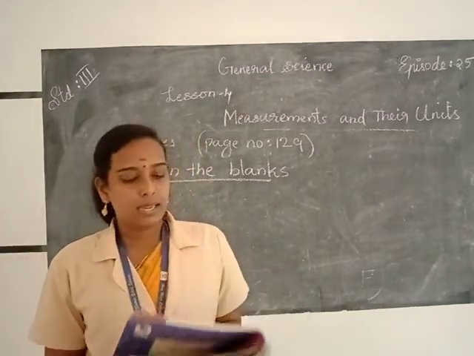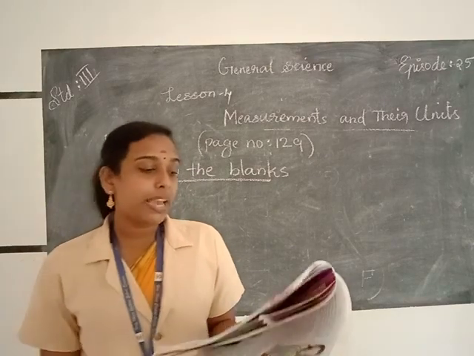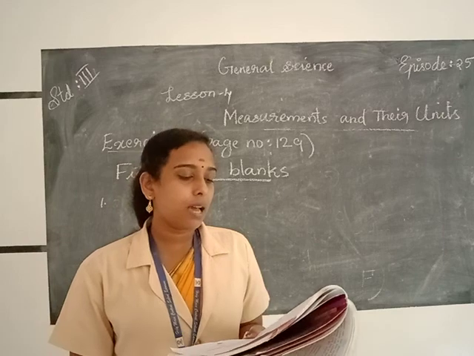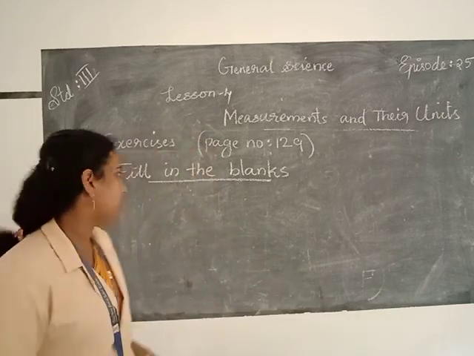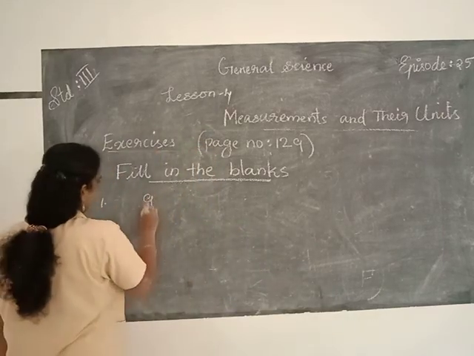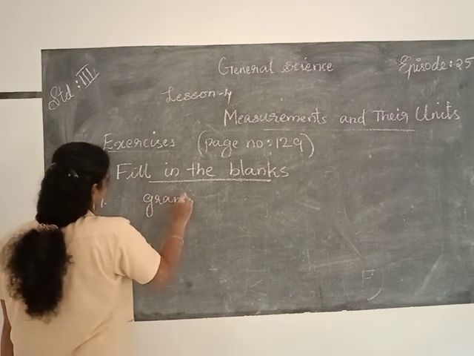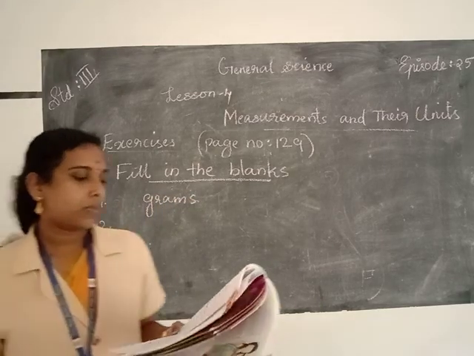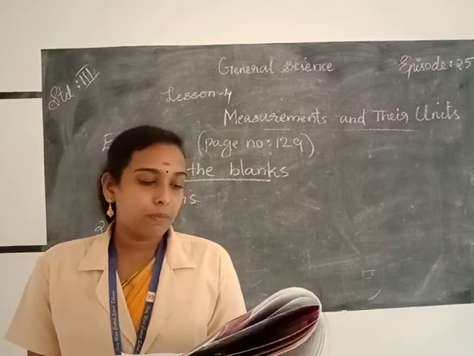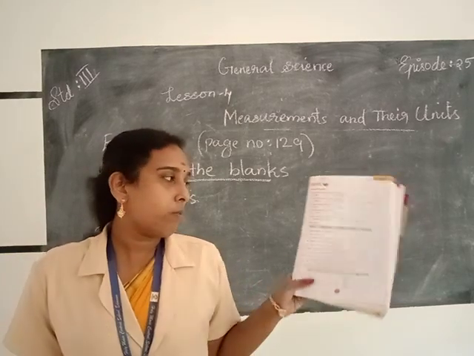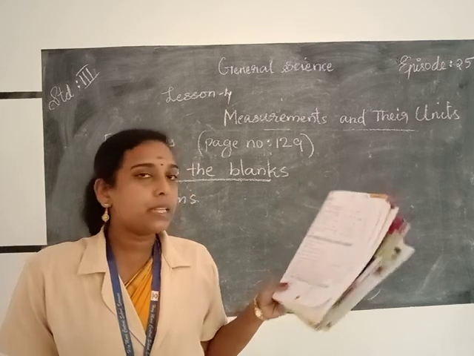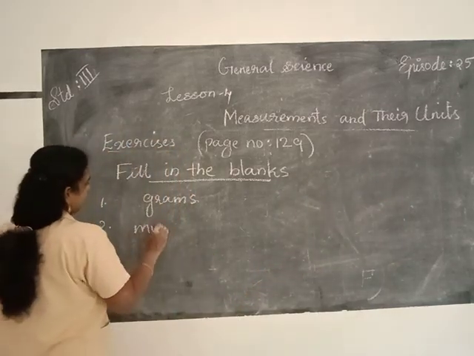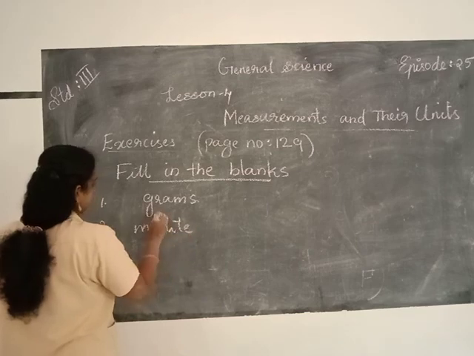First question, light weights are measured in grams. So you write grams, G-R-A-M-S, grams. Then question number 2, the unit of time. Which is the unit of time in the given box? Minute. Minute is the unit of time. So you write minute, M-I-N-U-T-E, minute.